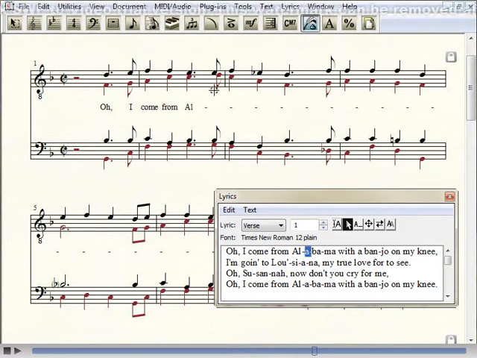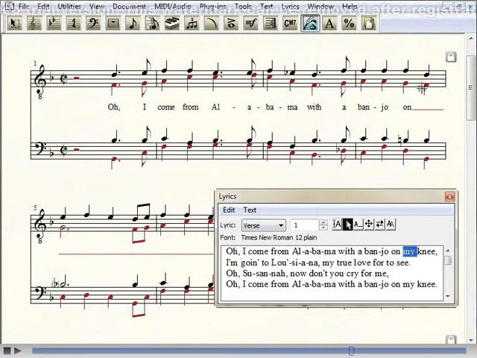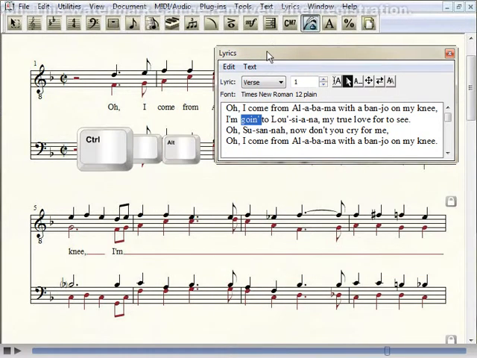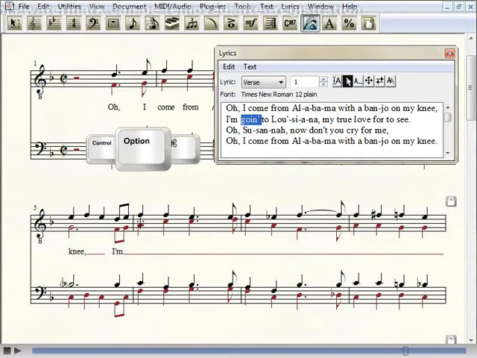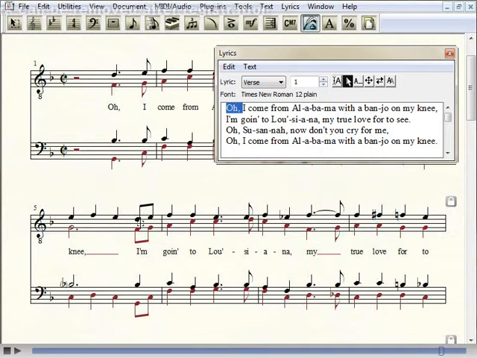As you click, Finale cues the next syllable. To add several lyrics at once, Windows users hold down the Control key, Mac users the Option key, and click. Finale enters the remainder of the verse on successive notes.